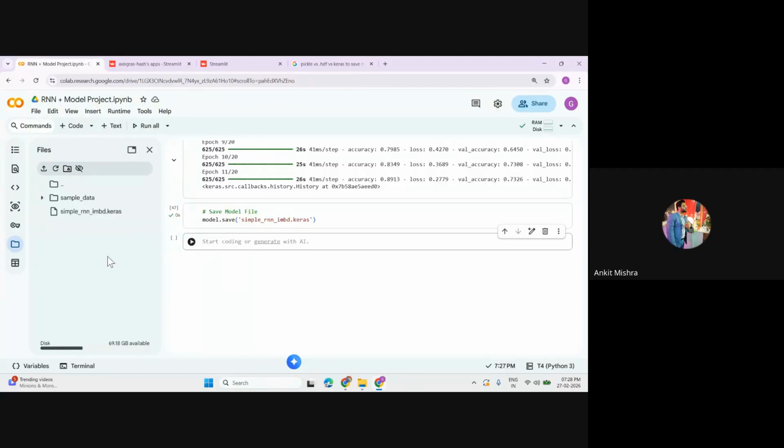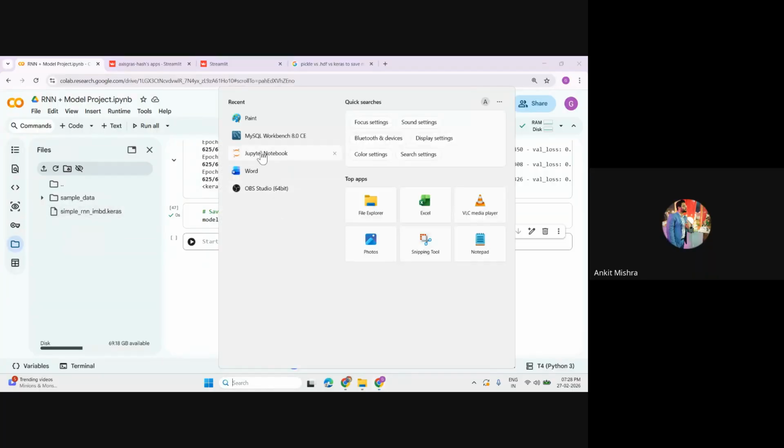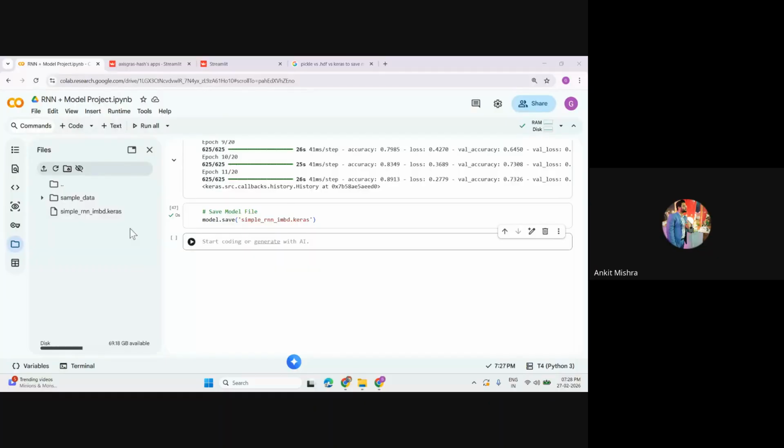Perfect. So let's do one thing. I'll use my local host Jupyter notebook, because I know that Google Colab does not give you a proper approach to build a Streamlit web app module. Although we can build it, you can right click on this, click on new file, and write app.py. But the problem is we cannot test that at runtime. If you want to do this, you have to use localhost.